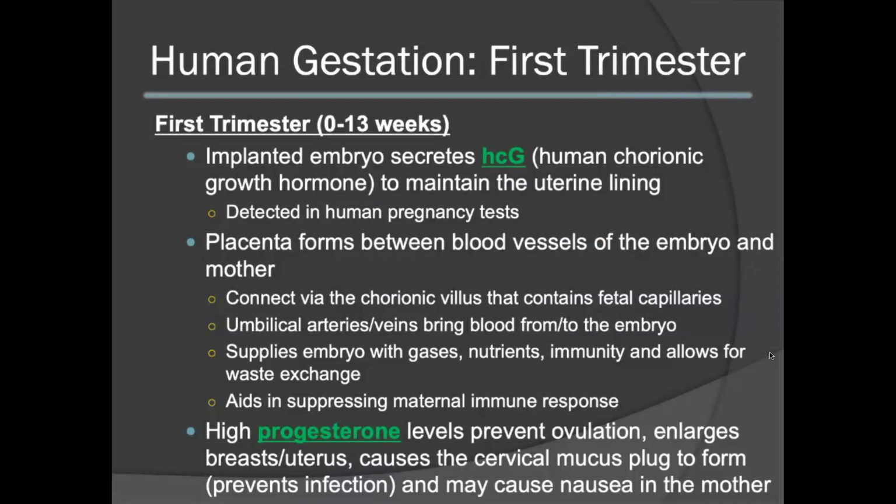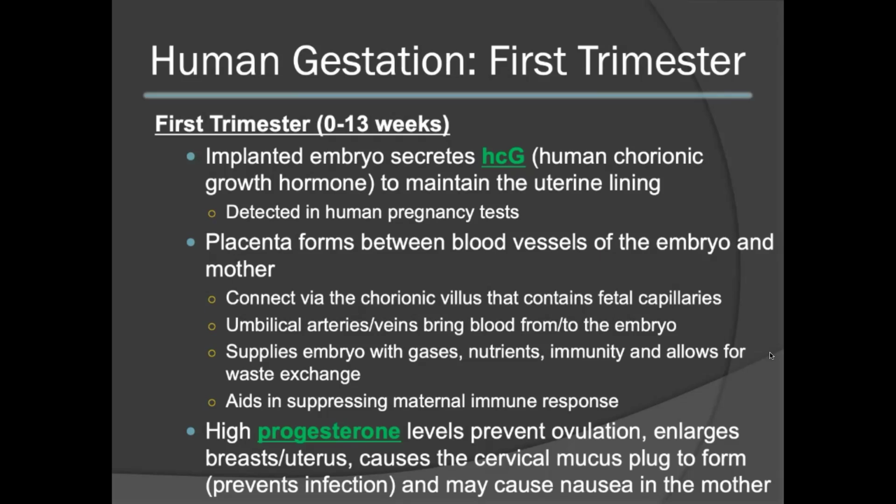During the first trimester, which occurs from 0 to 13 weeks, the implanted embryo will secrete human chorionic gonadotropin, or HCG. This will help to maintain the uterine lining to help nourish the developing blastocyst. This is also the hormone that is commonly detected in pregnancy tests.